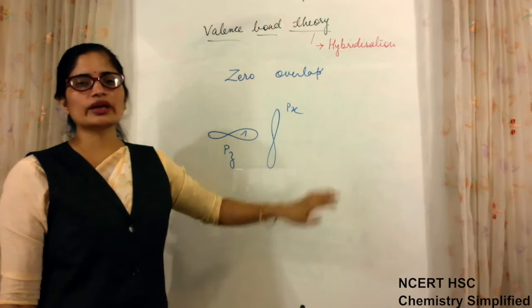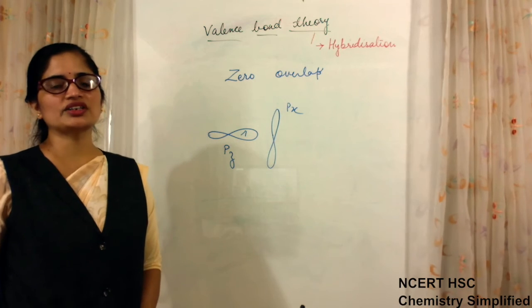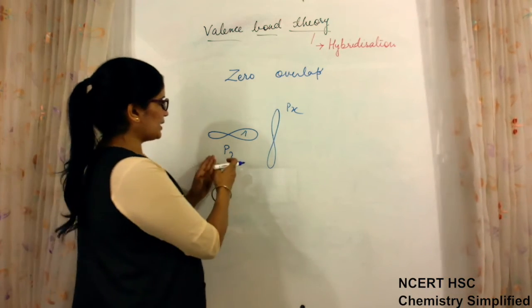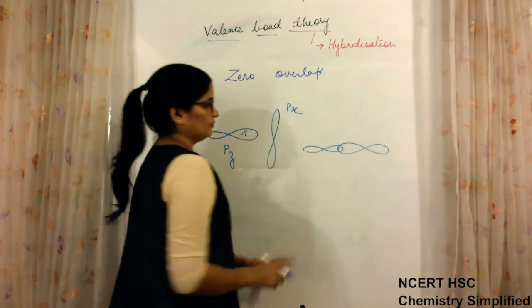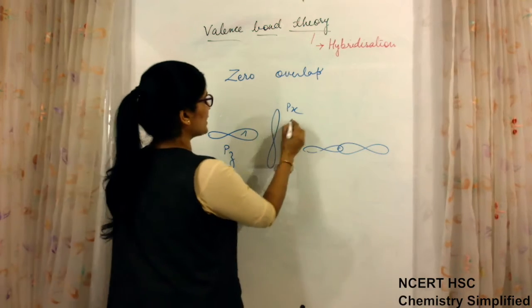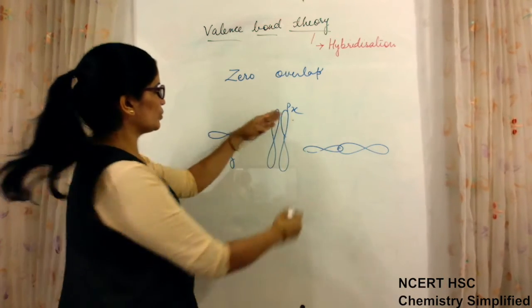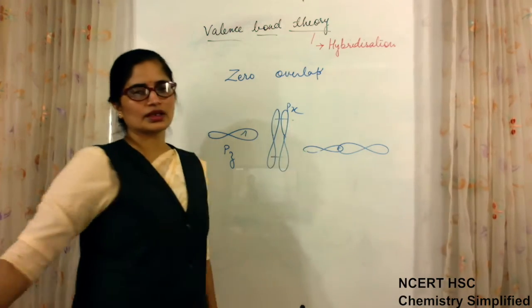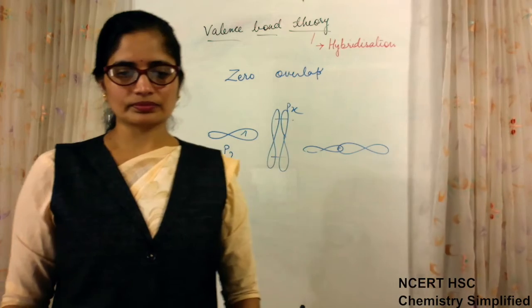These two also cannot overlap because again their orientation is not matching. So Pz can overlap with only Pz of another atom because their orientation should match. Px can overlap with Px of another atom because their orientations are the same. Py can overlap with Py of another atom.